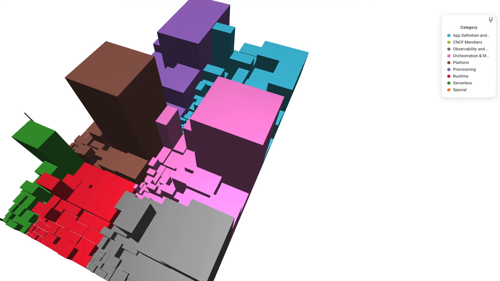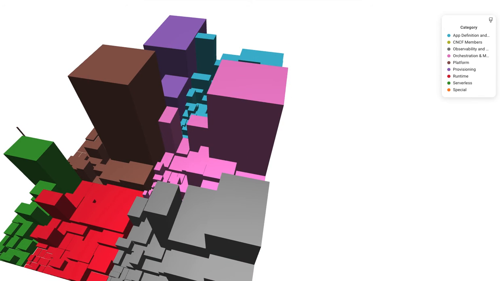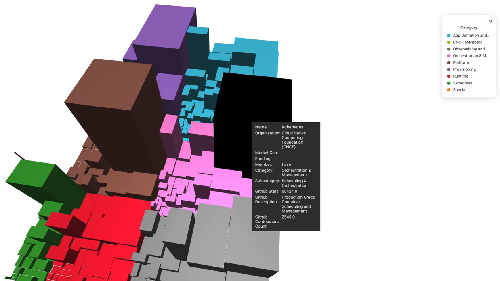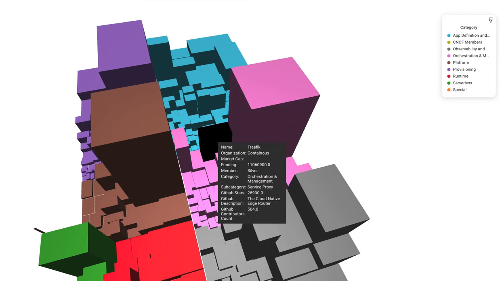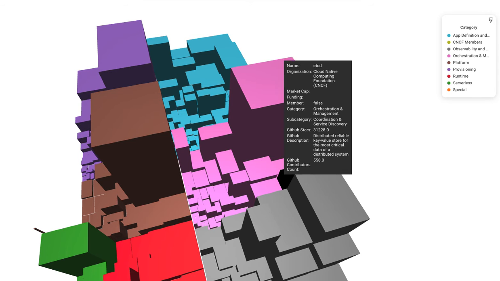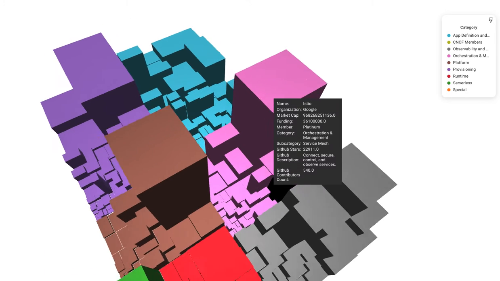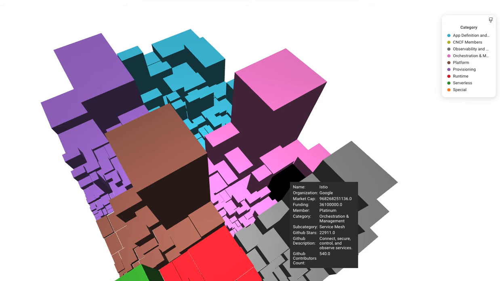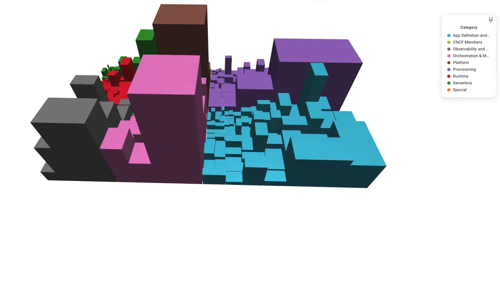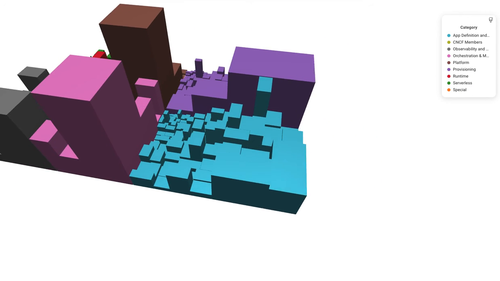Okay, now let's look at the pink category here, orchestration. Obviously, Kubernetes has the biggest block. Let's see what else is there in orchestration. It's Traefik, Dubbo, etcd, Istio. Yeah, let's look at Istio here. 540 contributors, 22,911 stars.